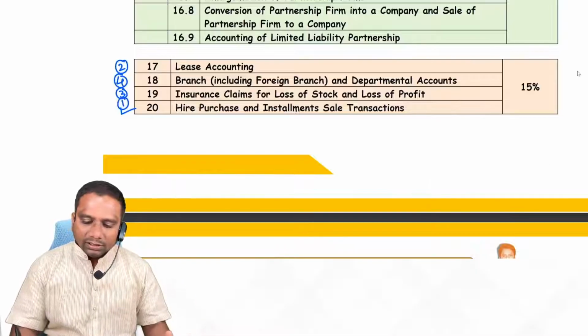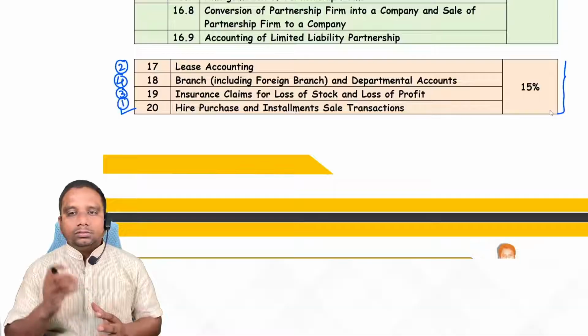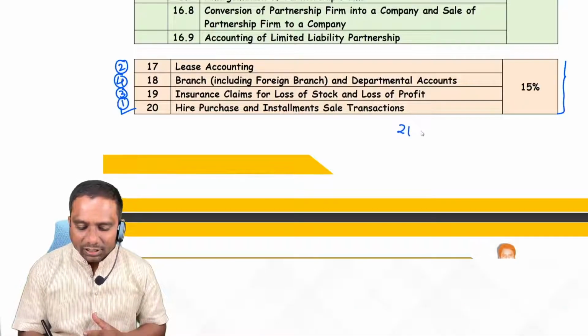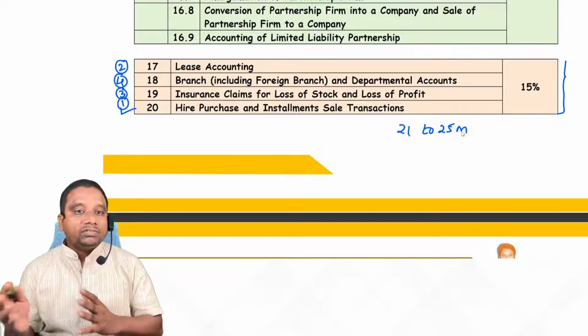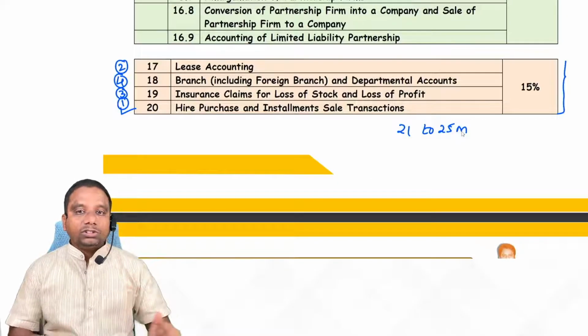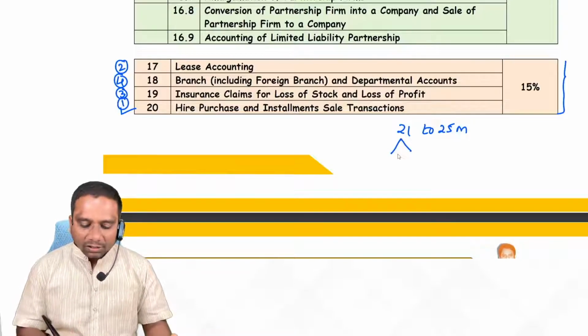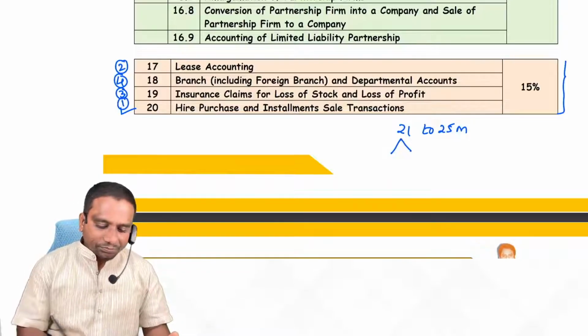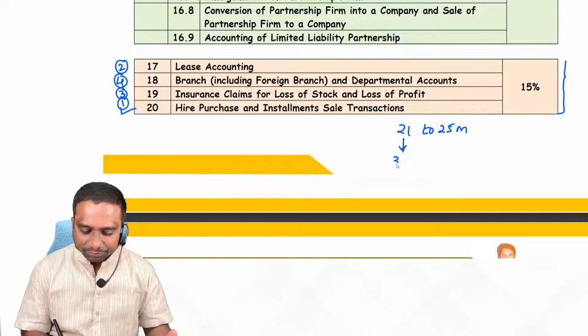Sir, why are you recording these four first? Because these four chapters have a weightage of 21 to 25 marks. How, sir? How 21 marks? They are giving three questions from these four chapters.